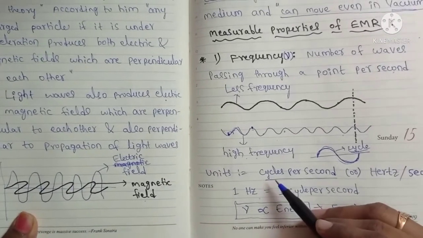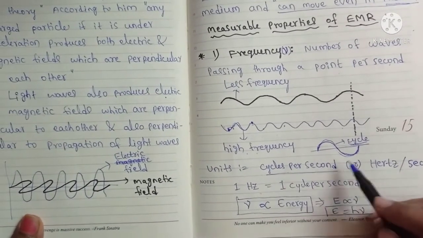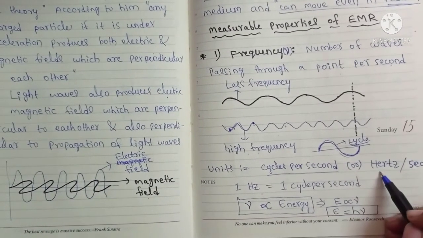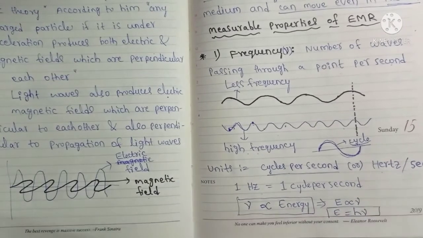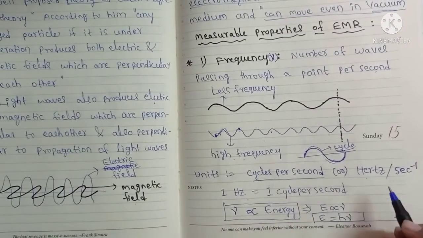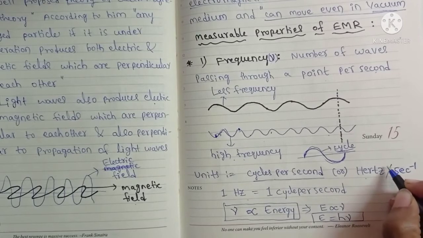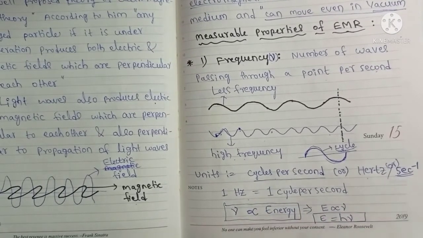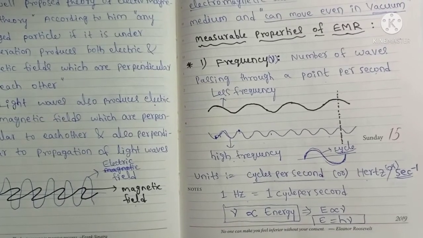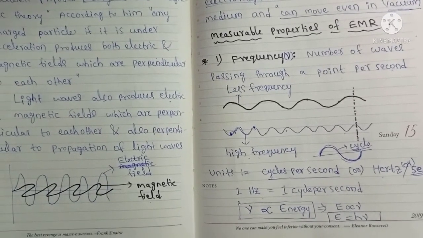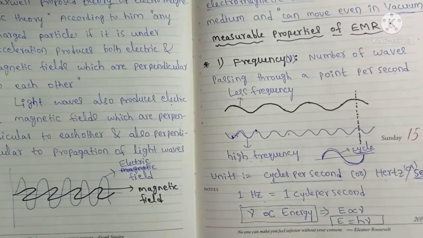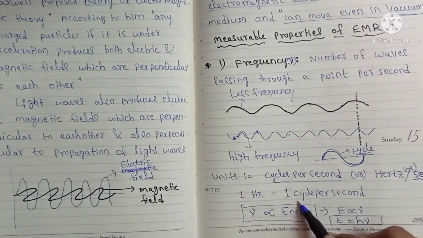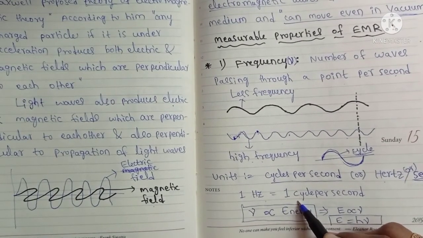Frequency is measured in cycles per second, and also hertz, and also second inverse. So these are the three units to measure the frequency. What is the relation between hertz and cycle? 1 hertz is equal to 1 cycle per second.